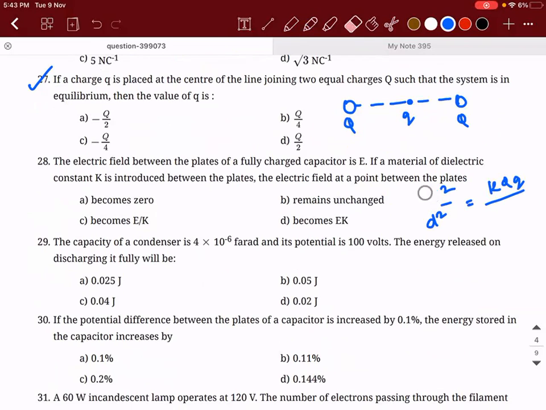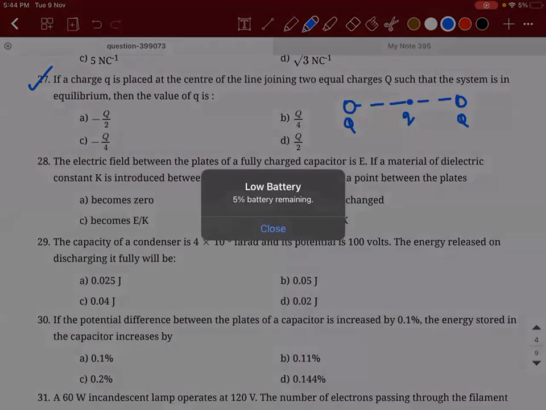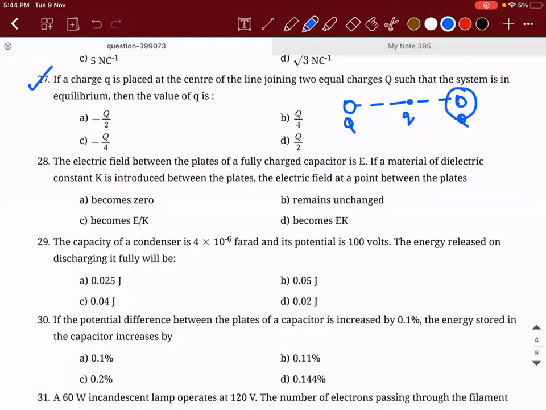Okay, I can say since the system is in equilibrium, the net force experienced by this is 0. Due to plus q, it will experience a force in this direction. Due to the small q, it should actually experience a force in the opposite direction. But for the time being, I'm assuming that both the forces are acting in the same direction.